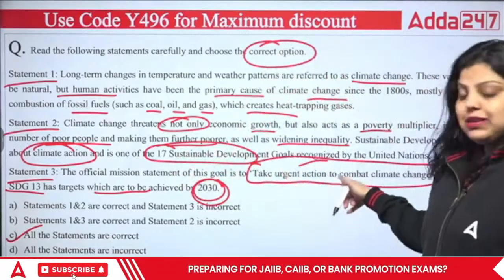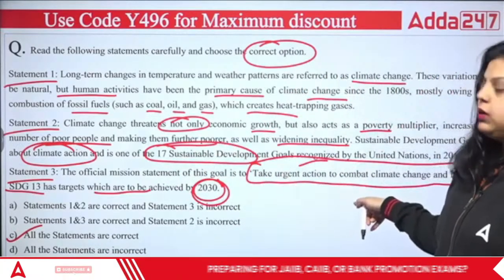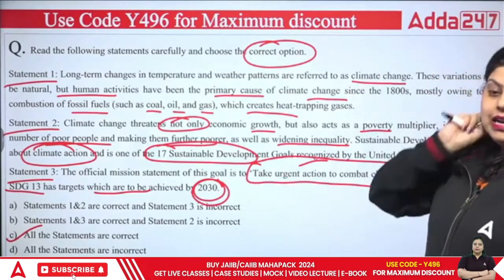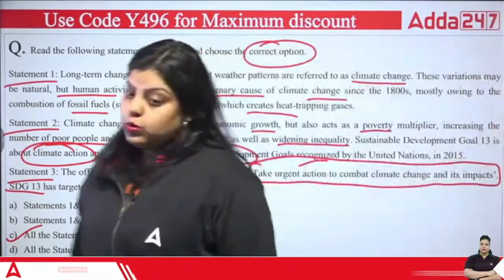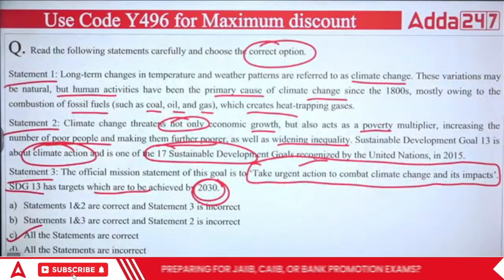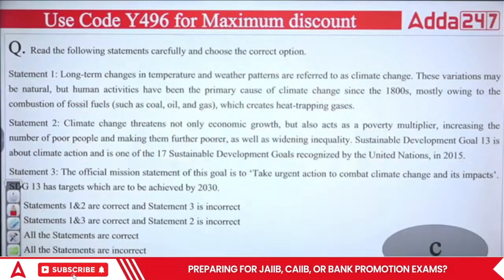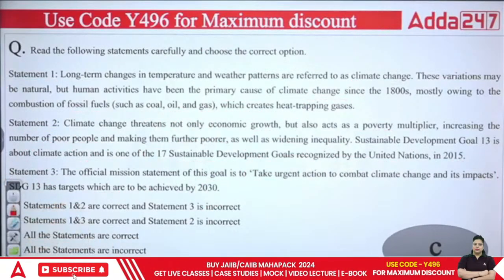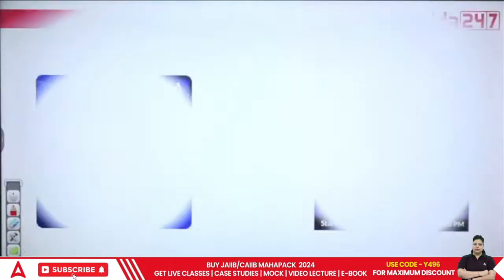When we talk about the mission of the Sustainable Development Goals, that is also true. So the right answer will be that all the statements are true in the context of our SDG, climate change, etc. So the right answer is C. All the statements are correct. Okay.